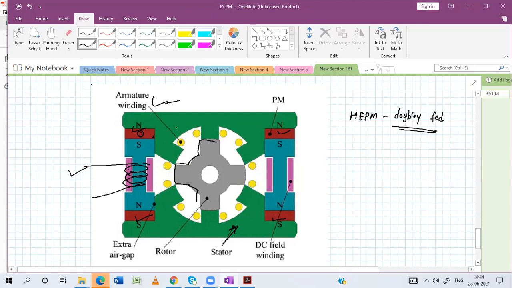What is the benefit of this particular doubly fed? Can anybody tell me? What is the difference? Here, are you able to control the flux or not? Are you able to control the flux in this particular configuration?